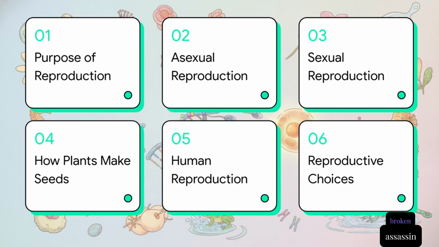Here's our roadmap for today's explainer. First, the purpose of reproduction. Then we'll look at the asexual solo strategy, followed by why sexual reproduction requires two. Next, how plants make seeds, then human reproduction and puberty, and finally, reproductive health and choices. Let's get right into it.